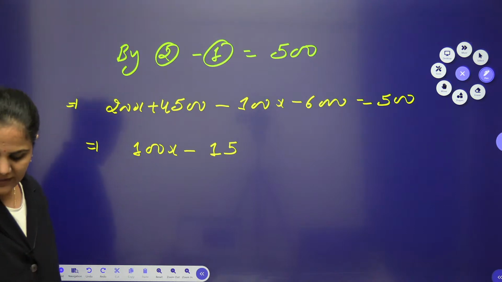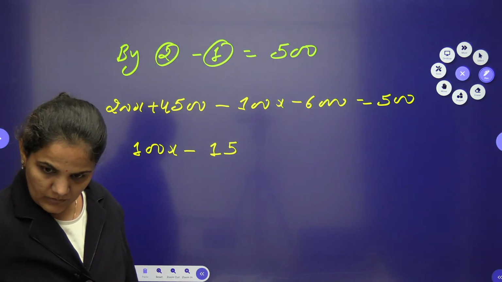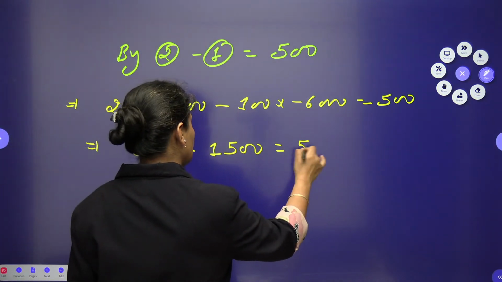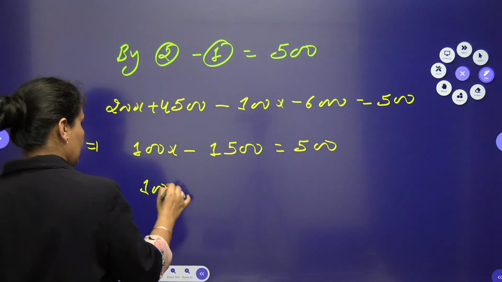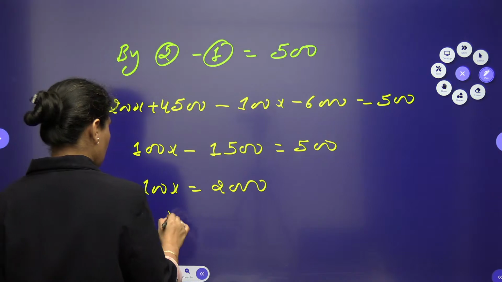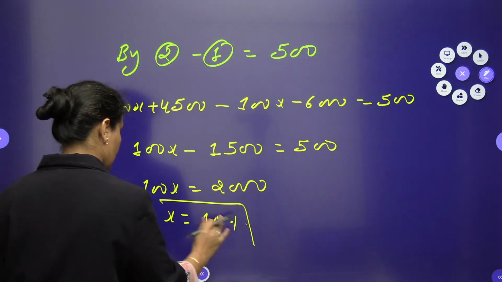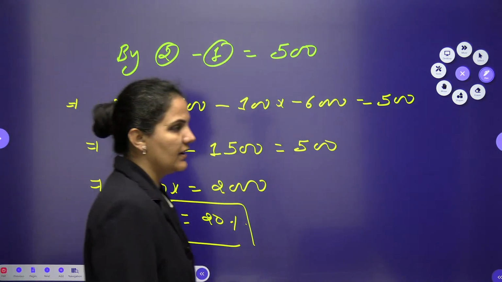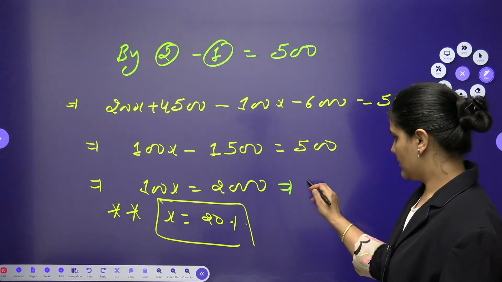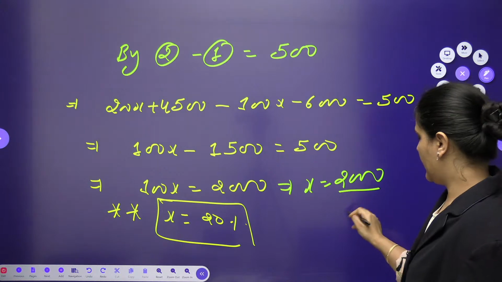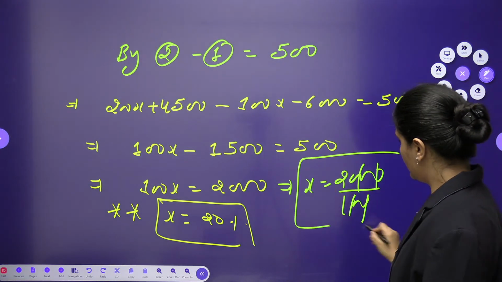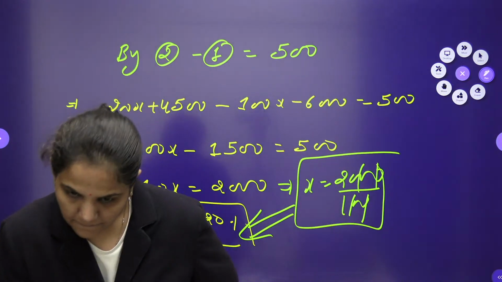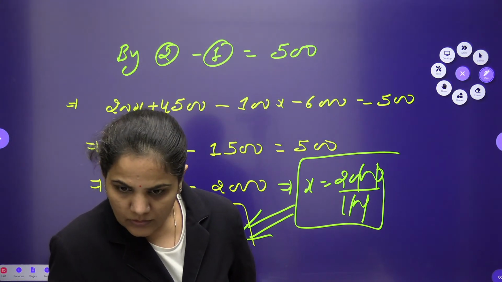Please confirm, if you have the data, then you can confirm it. Alright, so here we get 100x minus 1,500 is equal to 500. Then 100x is equal to 2,000. So x should be 10%. Sorry, x should be 20%. So x will be 2,000 by 100, the zeros will be gone, so it is nothing but 20%.